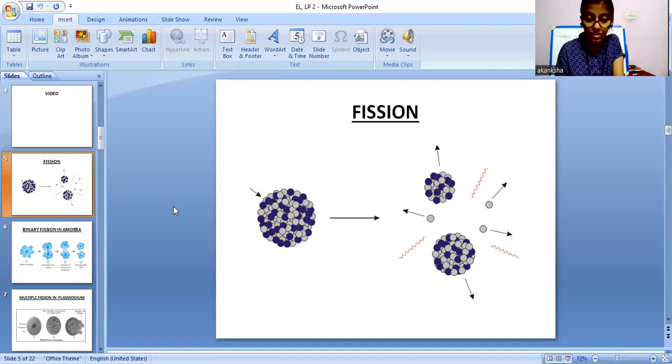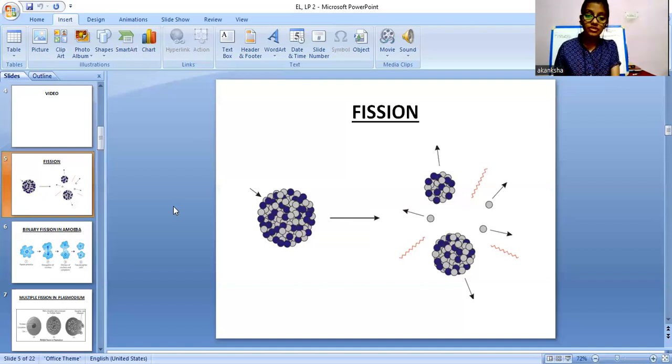So this was fission, and many different patterns of fission can be seen. Fission has been observed in many different organisms, not just in amoeba. We will see more ahead. Many bacteria and protozoa simply split into two equal halves. As you can see here, it is not like two equal halves in this picture, but sometimes they split into two equal halves. And what happens after splitting?